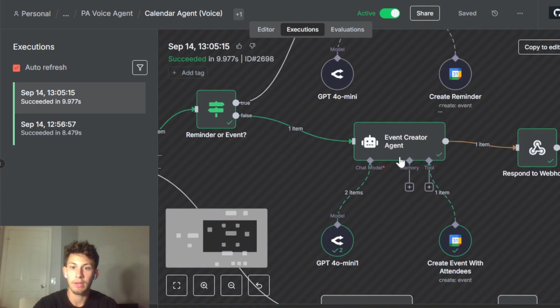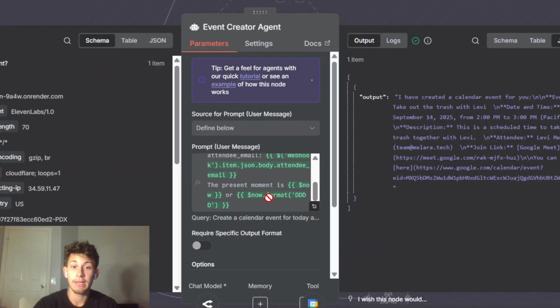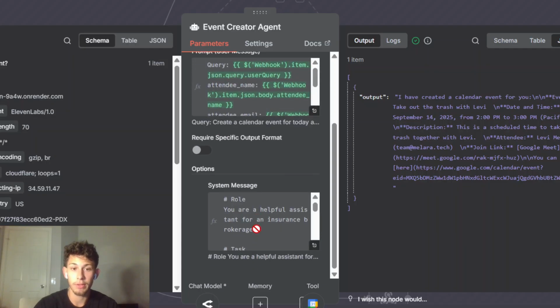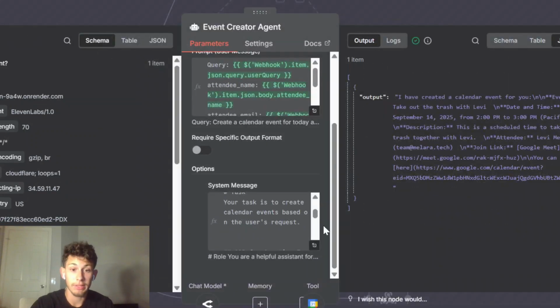And then right here in our event creator, same sort of thing. We're giving it the name and email, and also telling it the present moment, the time, and giving it the user query. Here is the system message, same sort of thing. We're just giving it one tool, right? And this is where the AIs work best, is just with one tool, okay? And that's just kind of what I figured out going along, building this out.